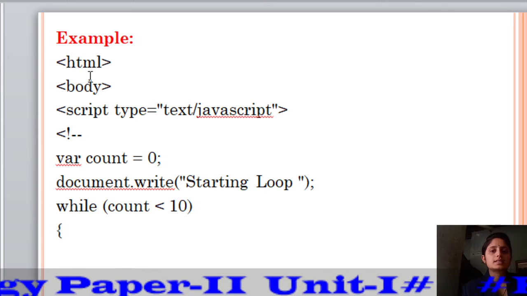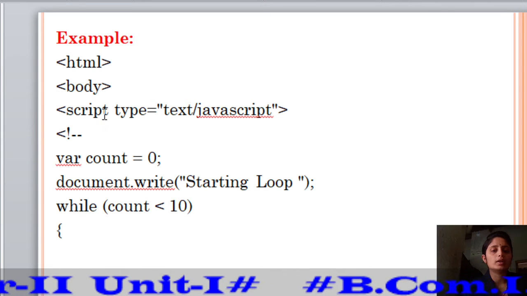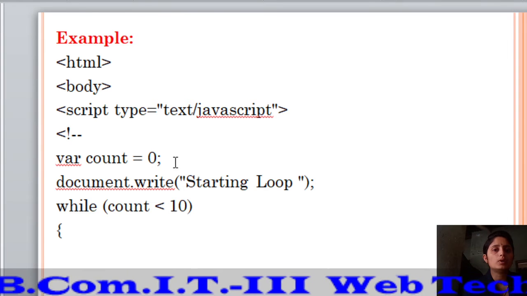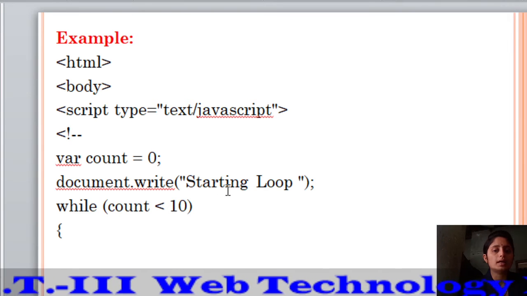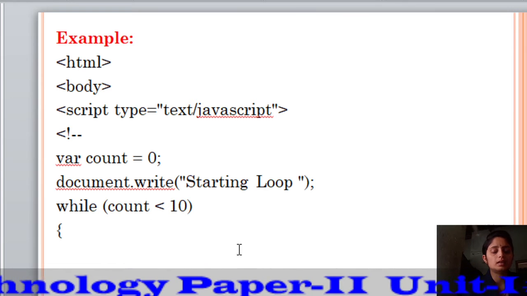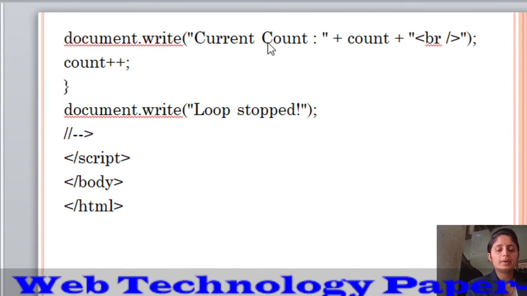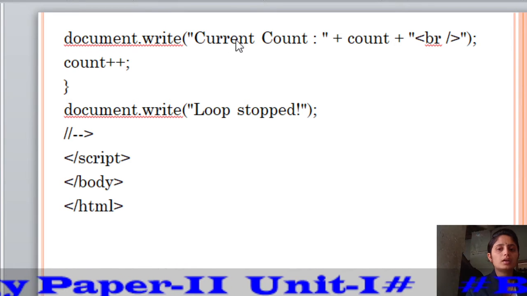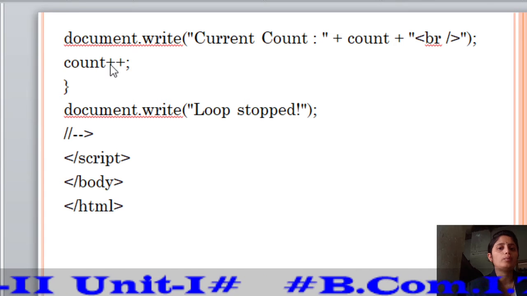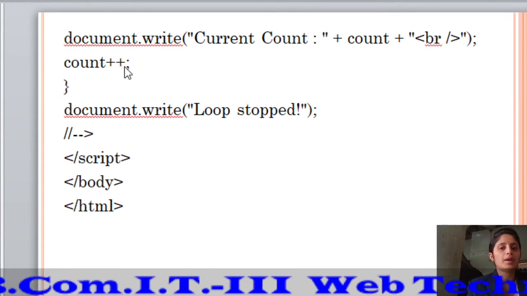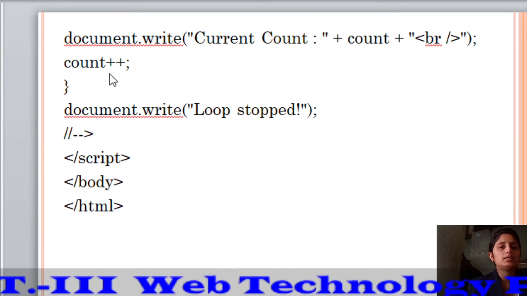Let's see the example. Tag HTML, tag body, tag script type is equal to text/javascript, var count is equal to 0, document.write, starting loop, while count is less than 10, curly brace open. The statement displays the current count 9 and a break tag. After the current count is 9, then count plus plus. So the value of count is 9 and is incremented by 1, which means count is 10.